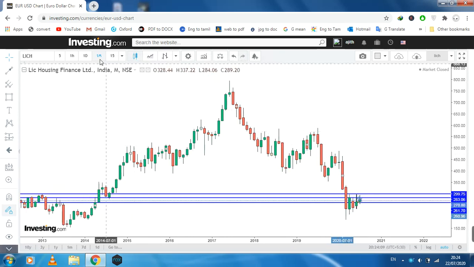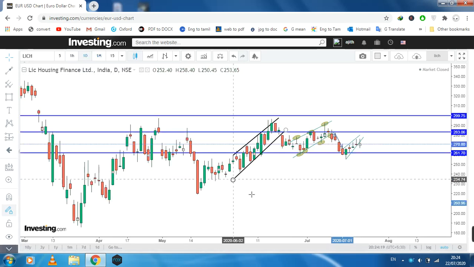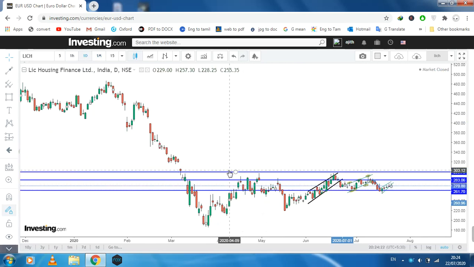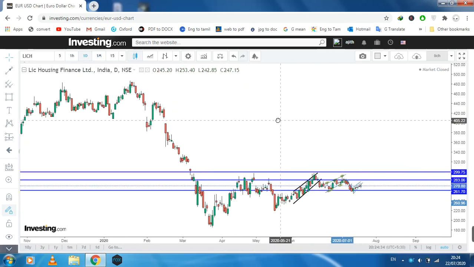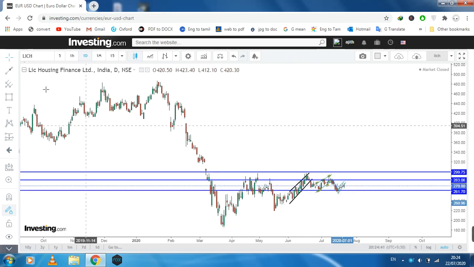Next, we have to go to the low time frame. This is the low time frame, and I go to the daily chart. What do you think about this? This is like a consolidation, because this market is coming up again, again to this previous high, again inside. This is the formation. We need to check this. So this is the daily chart.